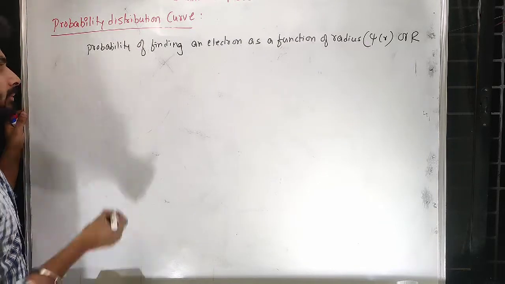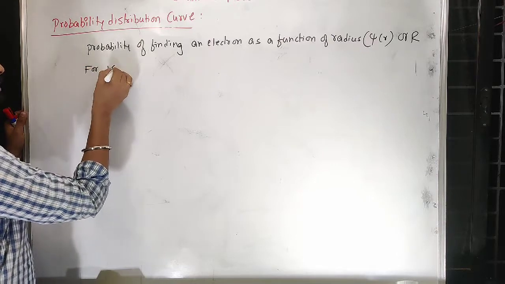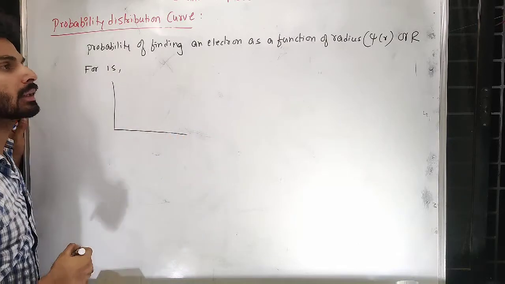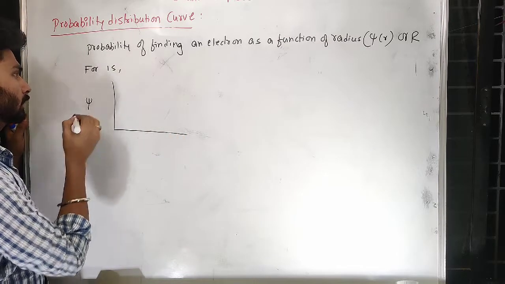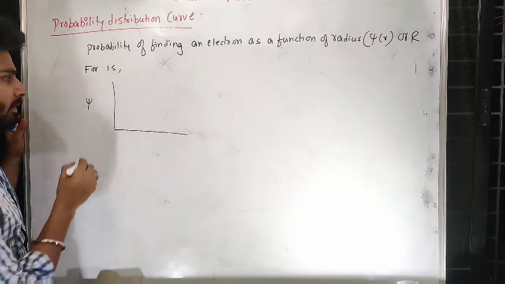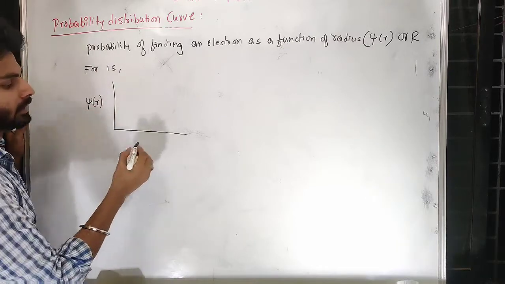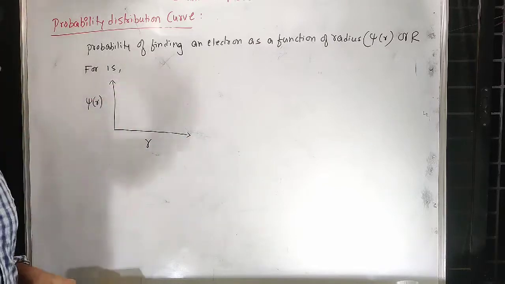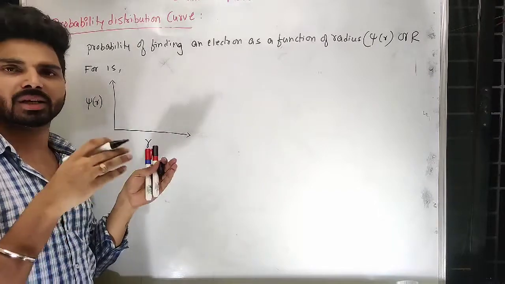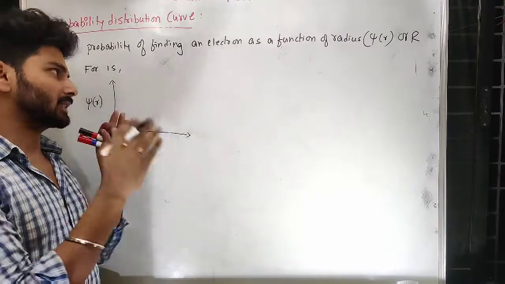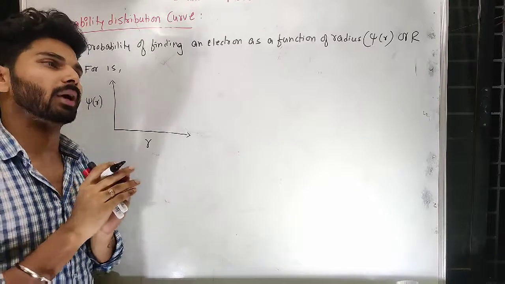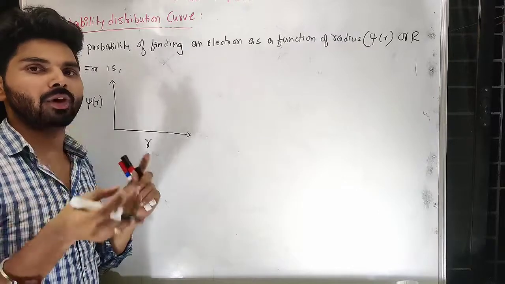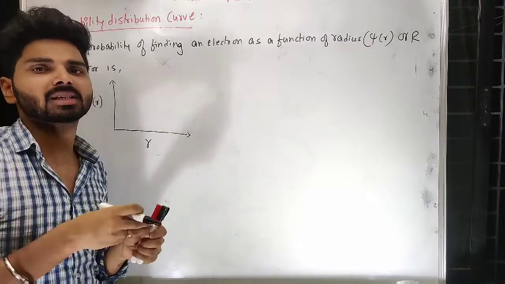Now what can we expect? This is very much theoretical, anybody can predict this. For 1s, if I consider the probability of finding the electron as a function of radius, what I can expect is that the probability of finding the electron near the nucleus is maximum, because the shape of 1s is spherical, entirely covering the nucleus. So its presence will definitely be maximum near the center.